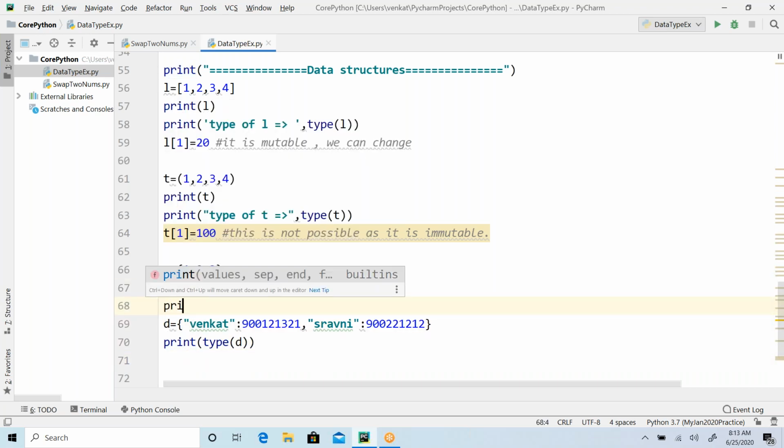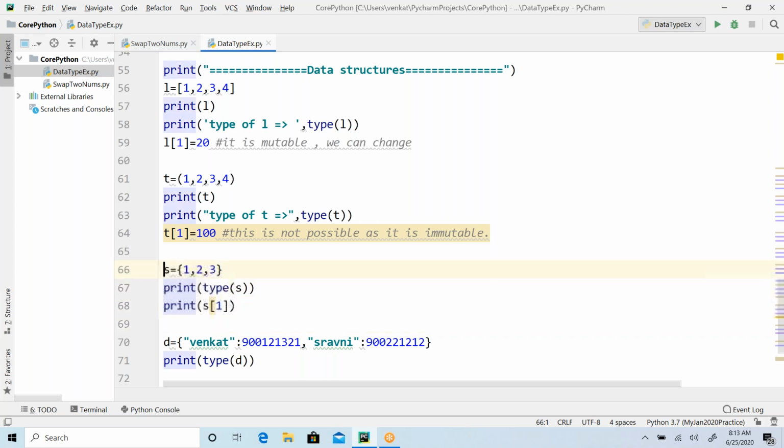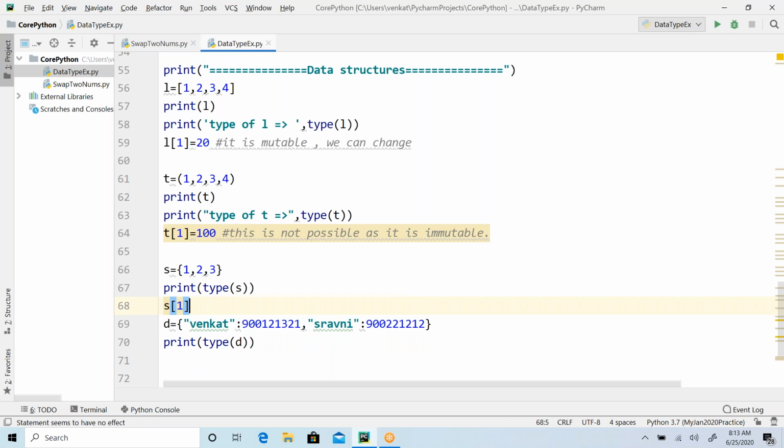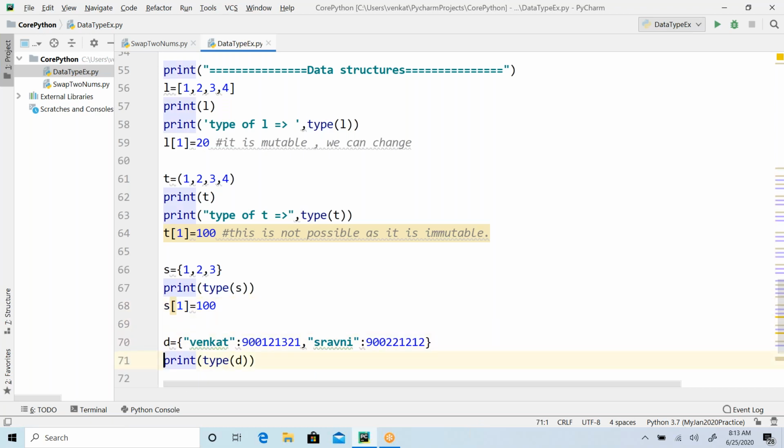Here, if you wanted to access a specific element, can you access it like this? Like you have tried this, right? L of 1 equal to 20, you assigned some value. In a similar way, let me do the same thing. S of 1 is equal to 100, I'm giving, right? So I'm trying to add one more element in the first position. When I say this one, it's going to be an index or position number.